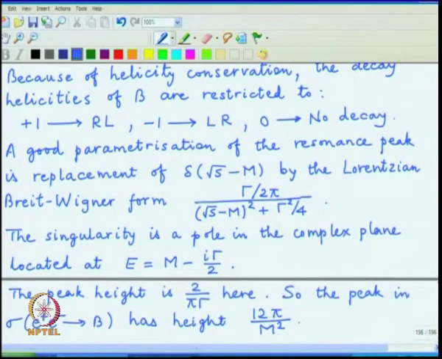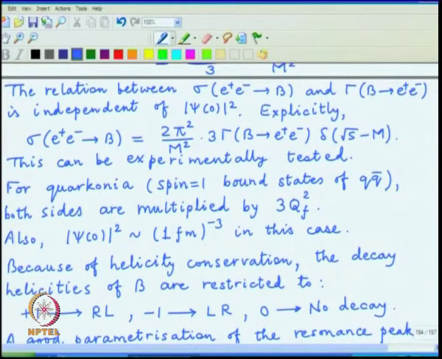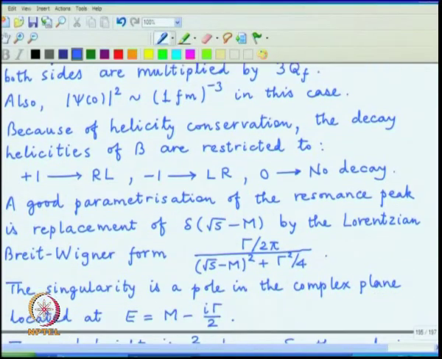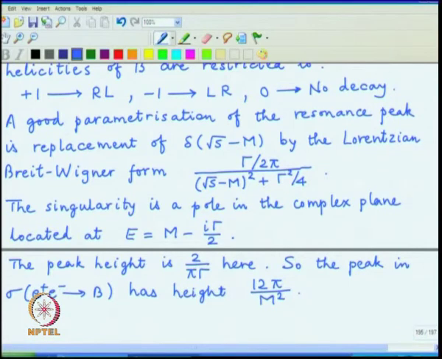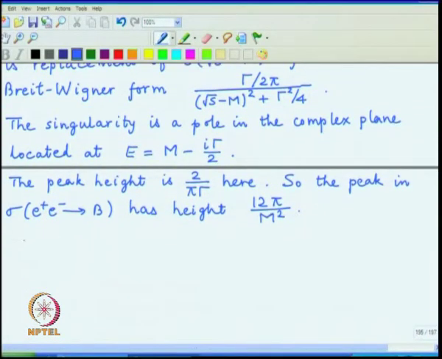What one sees in actual experiments is the behavior of the cross section as a function of energy.